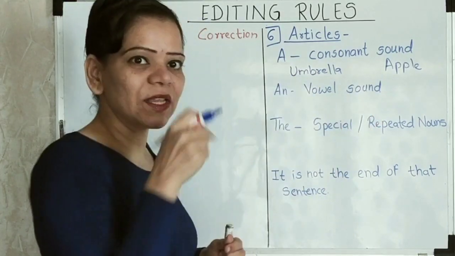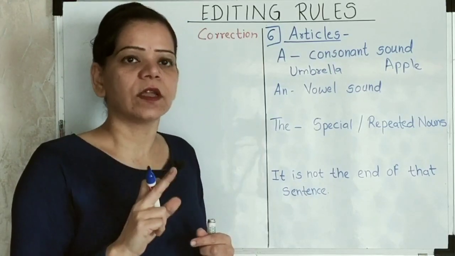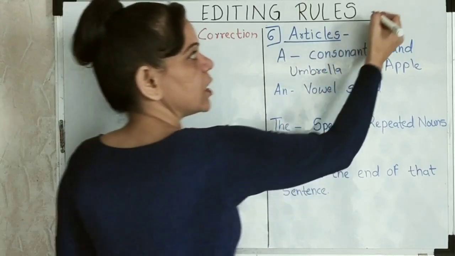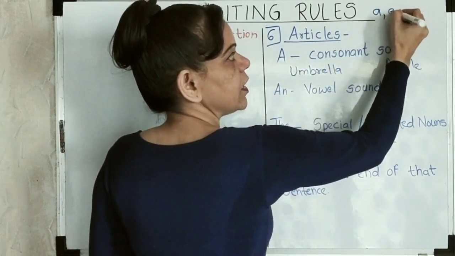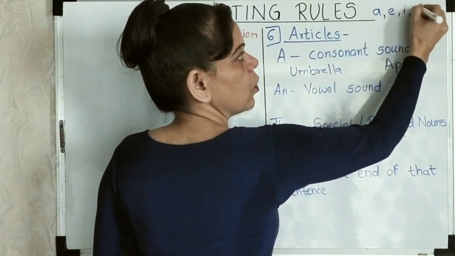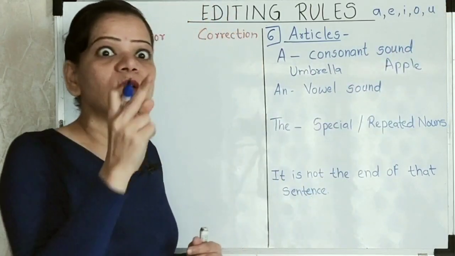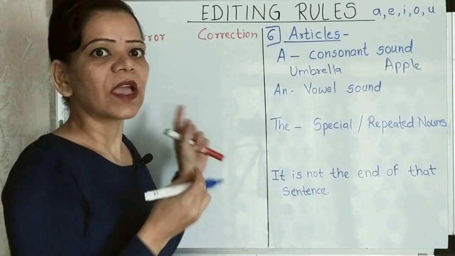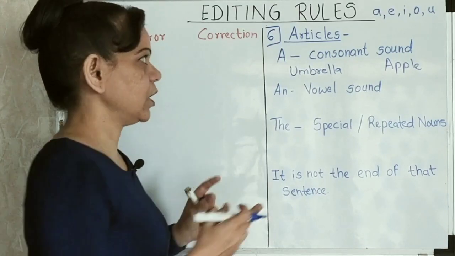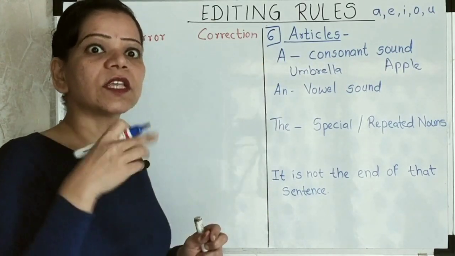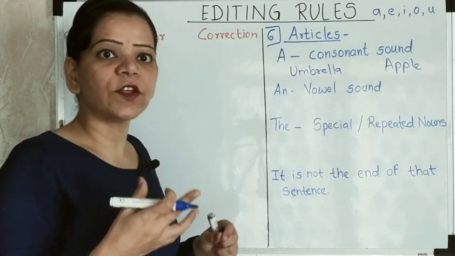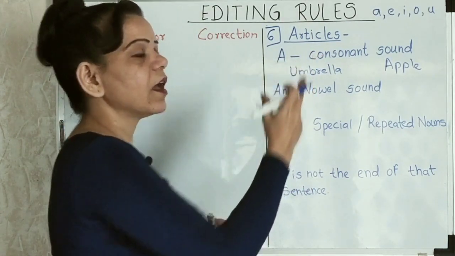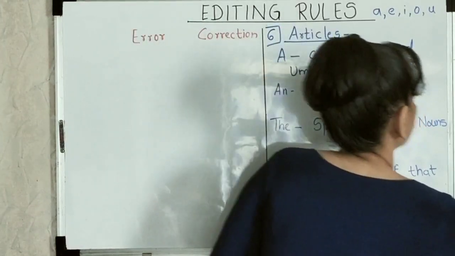Okay. So how many consonant sounds are there? 21. How many vowel sounds are there? 5 vowel sounds. What are those vowel sounds? A, E, I, O and U. These are the sounds, not the alphabet. So if you see the alphabet, you can directly put in an, no, not that way. You'll have to check whether the sound that is produced after pronouncing that word itself is A, E, I, O, U. Now let's get that corrected in over here.